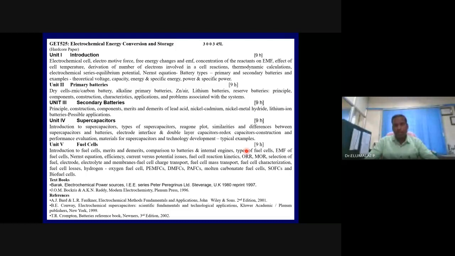It's not lithium ion batteries, it is lithium batteries. Then we will also talk about reserve batteries. In all cases, we will be learning about the principle, components, constructional features, merits, demerits, and their problems.